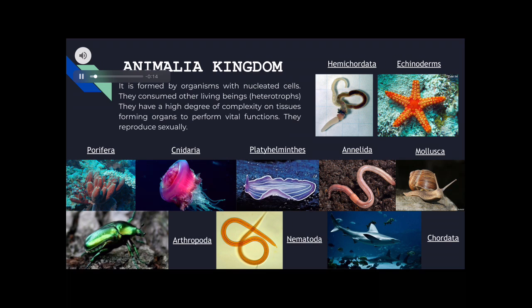Animal kingdom. The animal kingdom is formed by organisms with nucleated cells. They consume other living beings. They have a high degree of complexity on tissues, forming organs to perform vital functions. They also reproduce sexually.